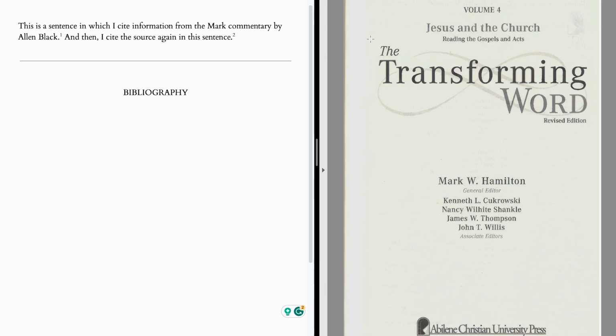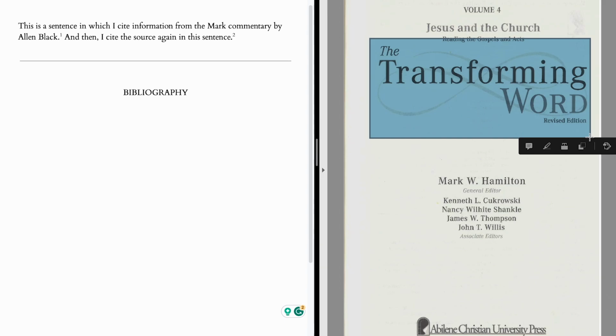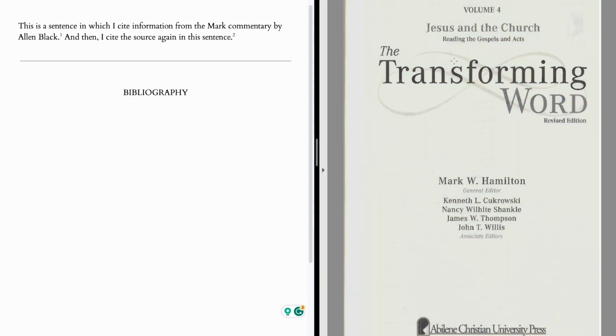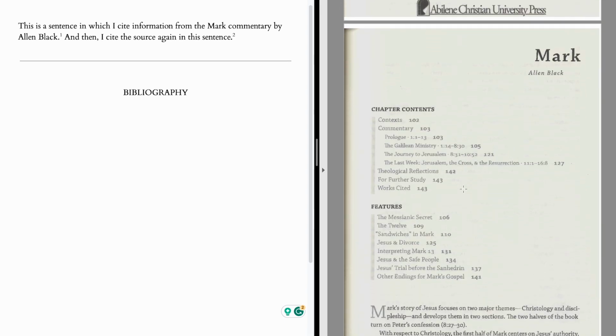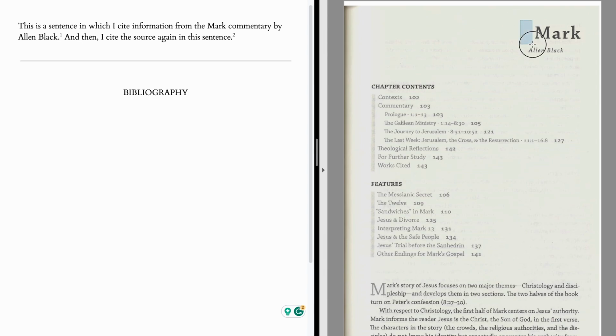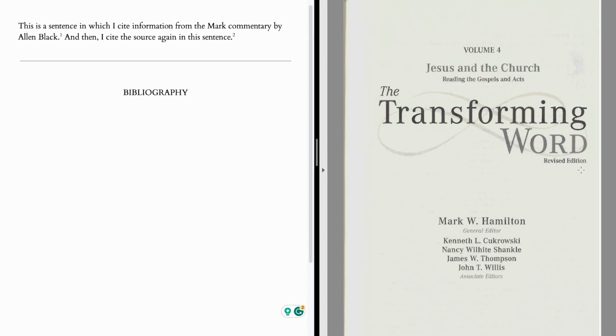So in this case, the commentary as a whole is the Transforming Word. That's the name of the multi-volume work, the whole commentary, right? That's what it's called. We are looking at, in the Transforming Word, the commentary on Mark that's written by Alan Black. So this is the first page of the commentary. The title of it is Mark, simply, and the author is Alan Black. So we want to cite the commentary on Mark written by Alan Black that appears in the Transforming Word.